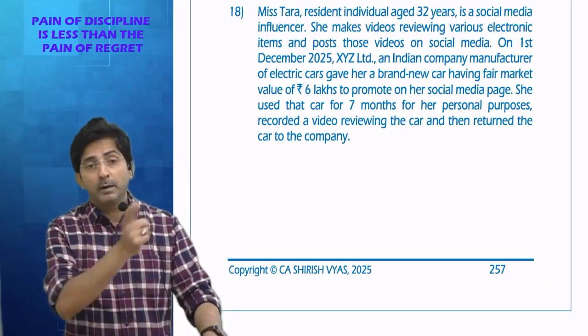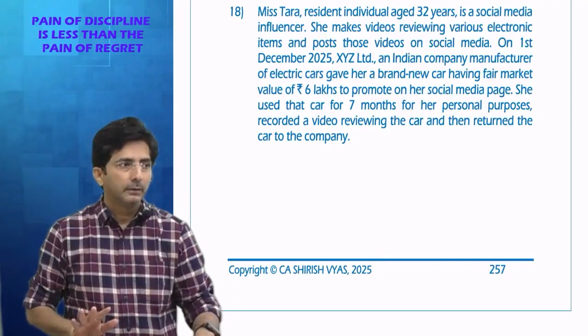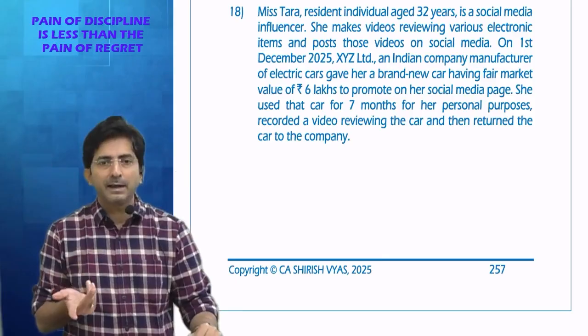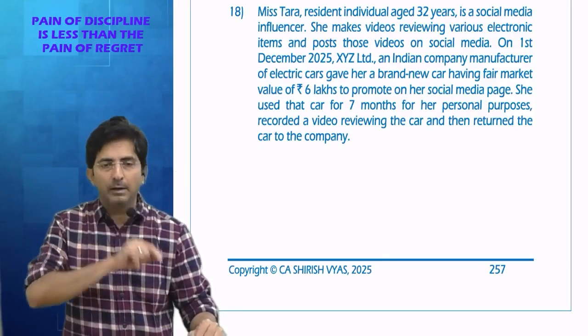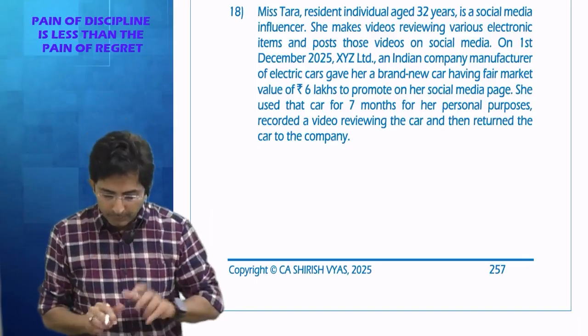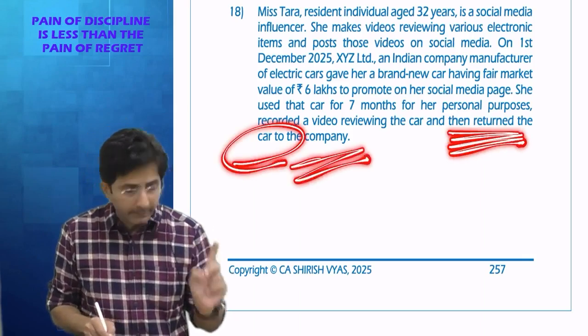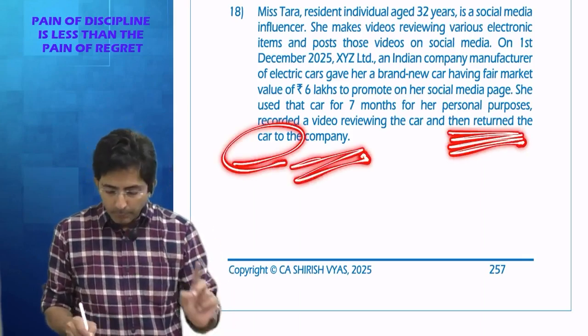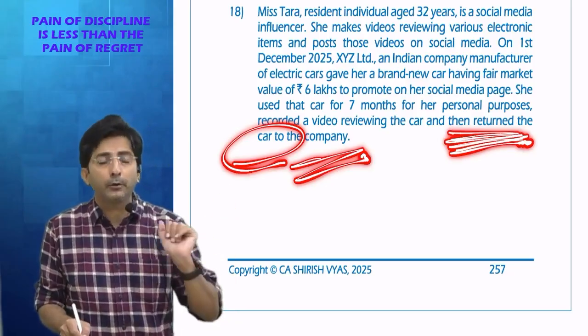But what if the company would have said, use this car and keep it with you? Then for Tara, it is an added perk. Then TDS under 194R will apply. Here it will not apply, because she returned the car to the company, so it could not become a perquisite.